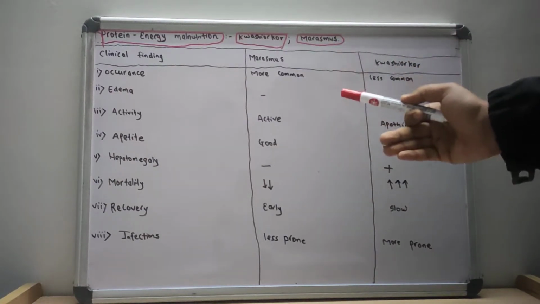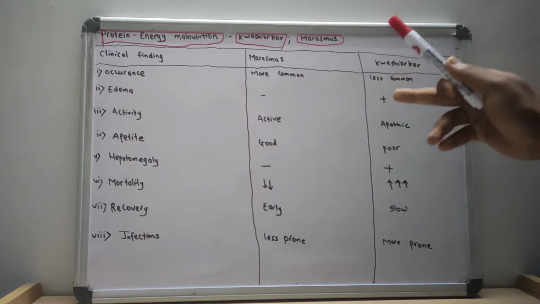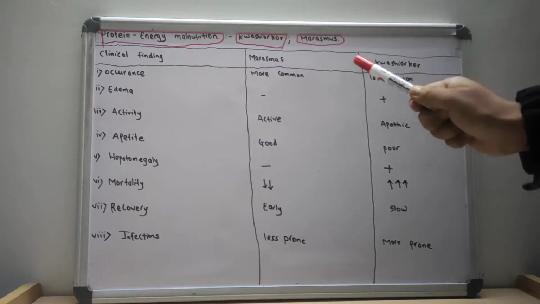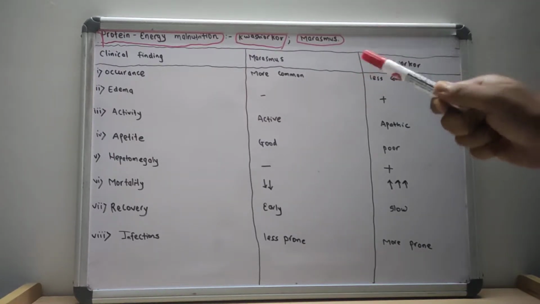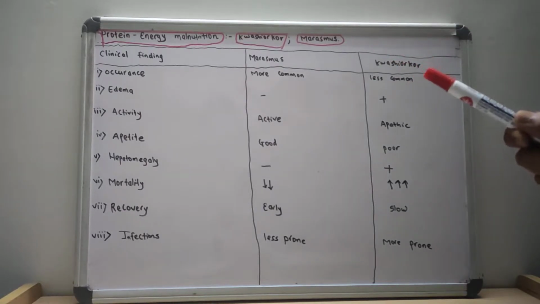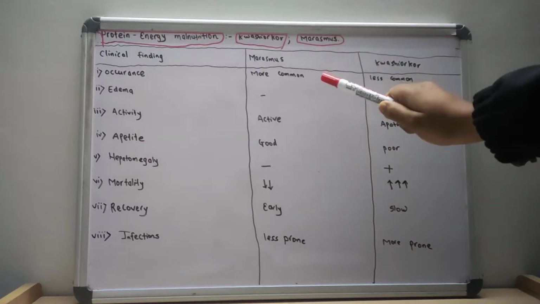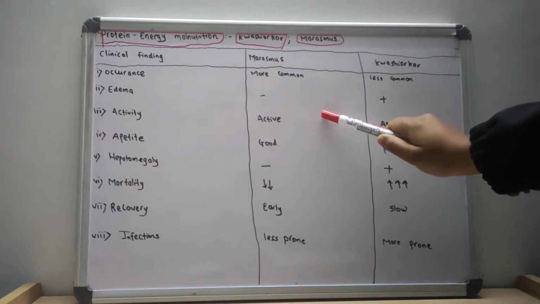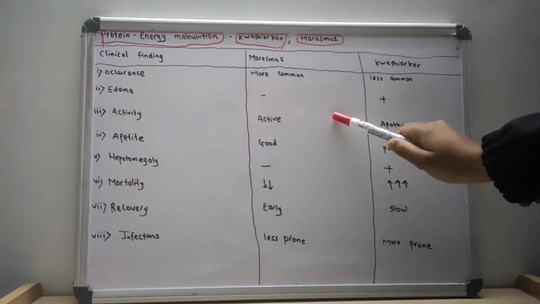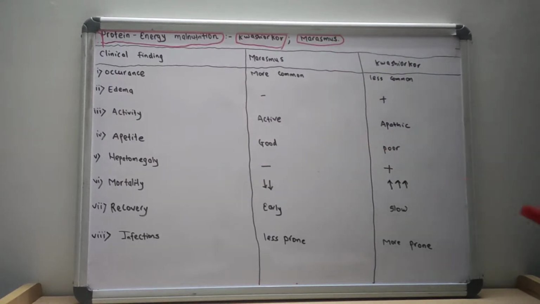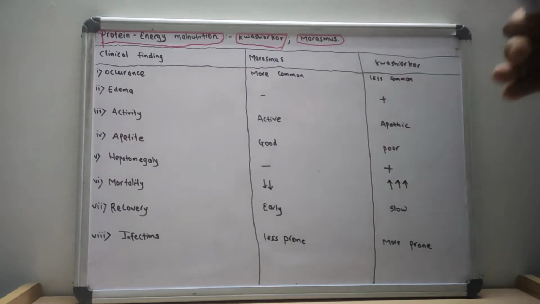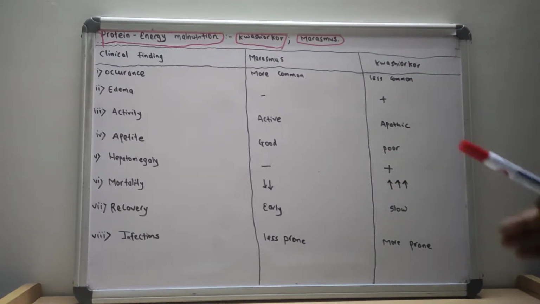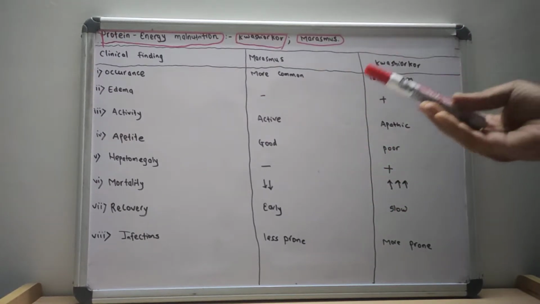Marasmus occurs if there is a deficiency in calories, but nutrients are not entirely absent. That means the child is eating, but is not getting enough calories and not enough nutrients.